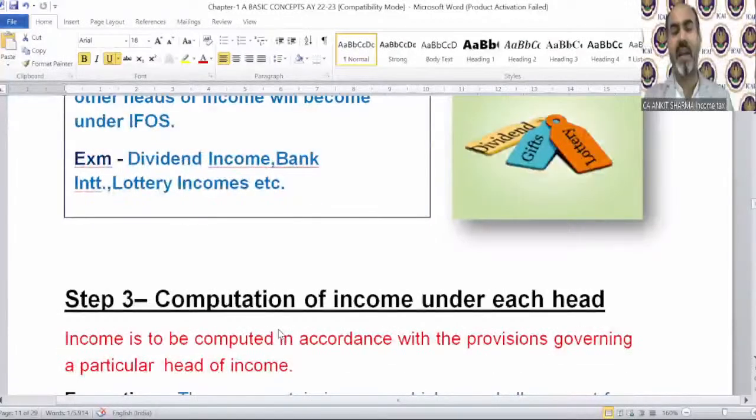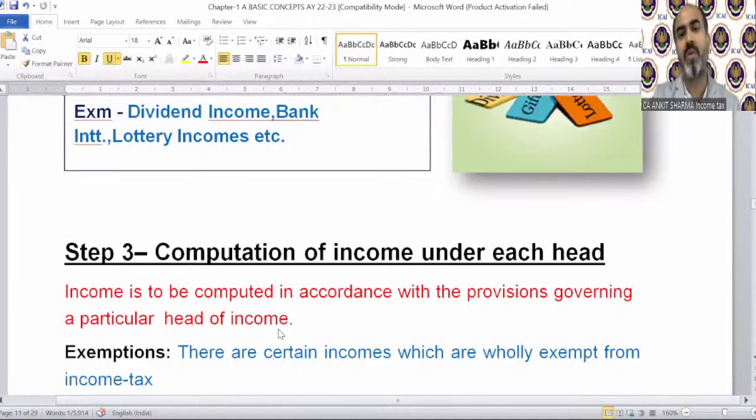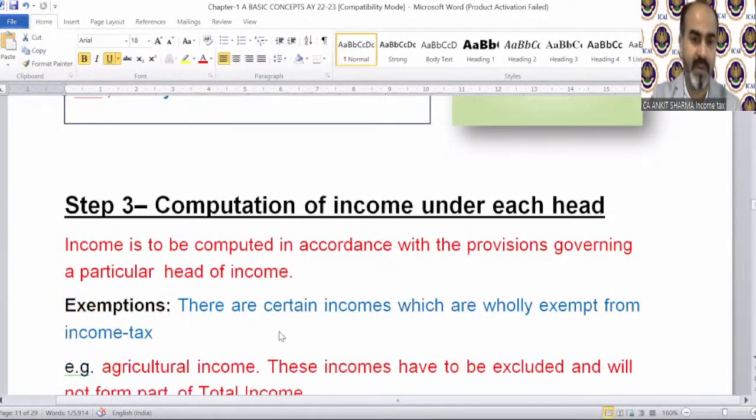Step number 3, that is computation of income under each head. So what I am teaching you, I hope you are getting it. And before ending the class, of course, I'll take an MCQ test. So please focus on what we are studying. Income is to be computed in accordance with the provisions governing a particular head of income. As we just saw, there are 5 heads of income. So you have to calculate income under each head of income.